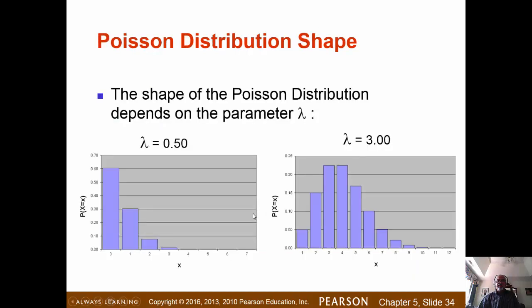So here are some approximate shapes when lambdas are different. With lambda of 0.5, this is what the shape will be like. Lambda of 3. As lambda increases, you tend to get closer and closer to a kind of normal distribution or a bell-shaped distribution.